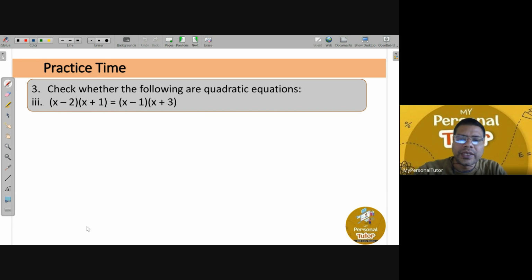You have to check the given equation whether it is a quadratic equation or not.